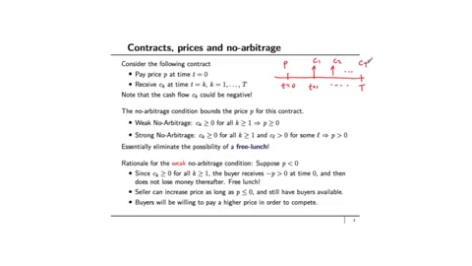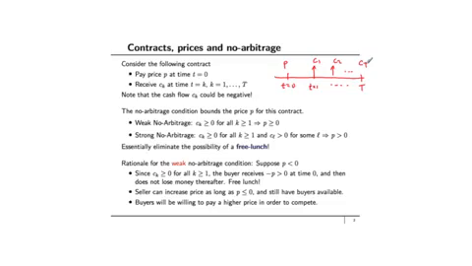And the goal of this module is to introduce ideas of no arbitrage that allow us to fix this price P. It'll turn out that in certain circumstances we would be able to fix this price exactly, and in certain other circumstances we can only bound the price. We can tell you the price cannot be larger than a certain quantity and cannot be smaller than a certain quantity. There are two ideas of arbitrage that are used in financial engineering. One idea is called weak no arbitrage, and the second idea is called strong no arbitrage. Both of these ideas essentially eliminate the possibility of a free lunch.